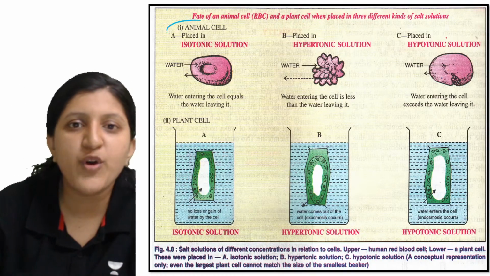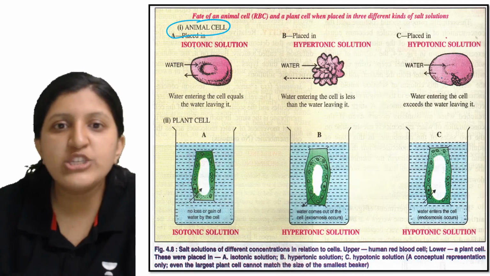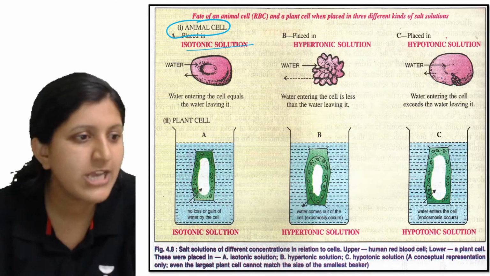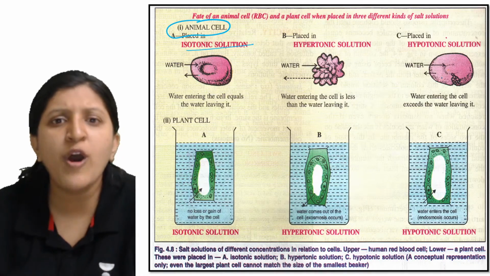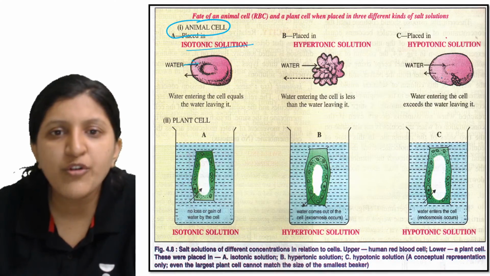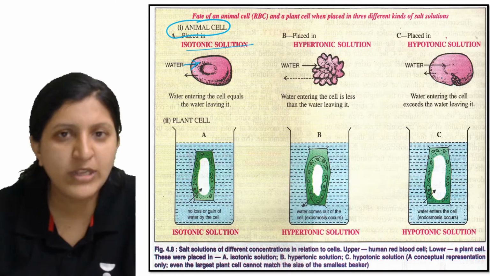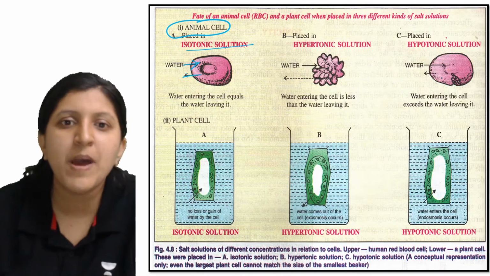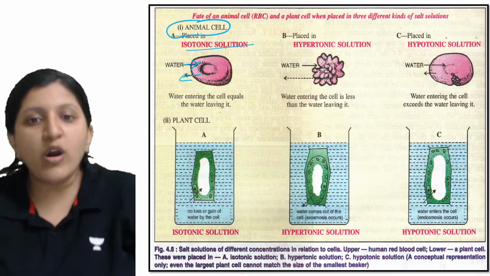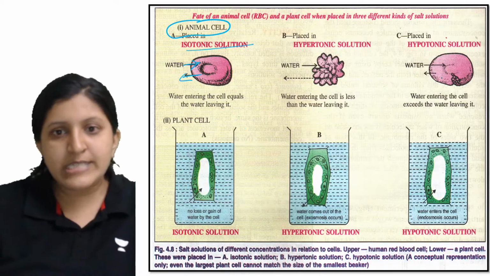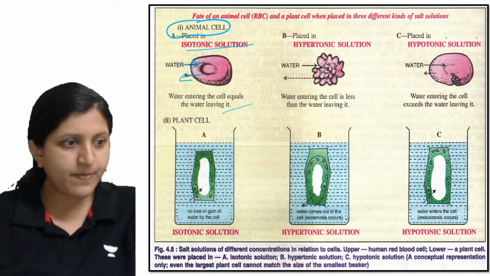This is for an animal cell which is placed in an isotonic solution. So there is no net movement; whatever molecules of water are entering, the same amount are leaving. So water entering the cell equals the water leaving it.